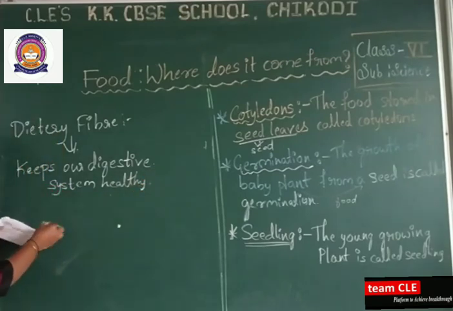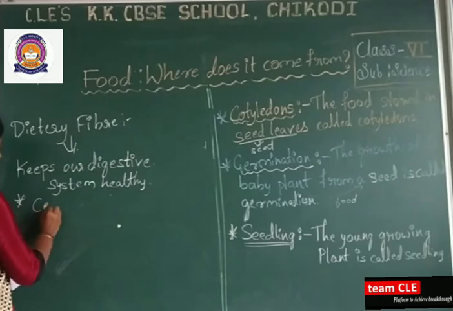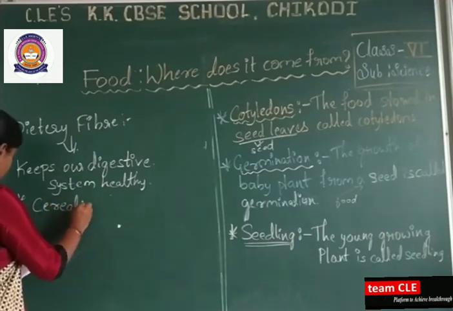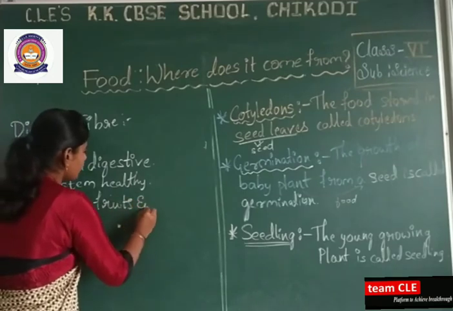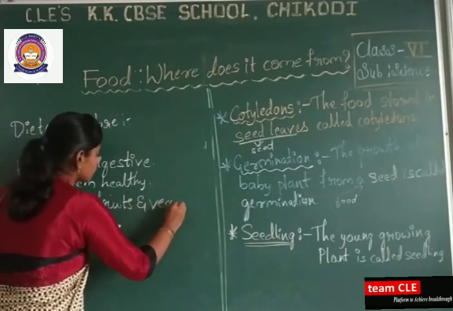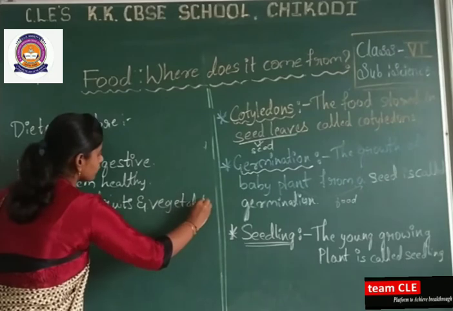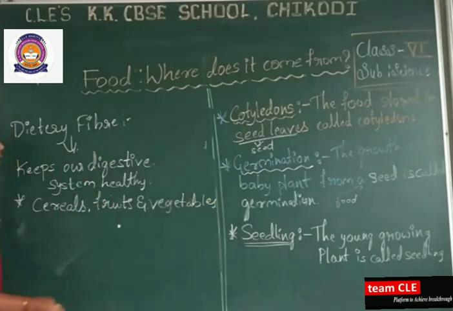Dietary fibers include cereals, fruits and vegetables. These all will come under dietary fibers. So, why is it necessary to have dietary fiber? Because it keeps our digestive system healthy.